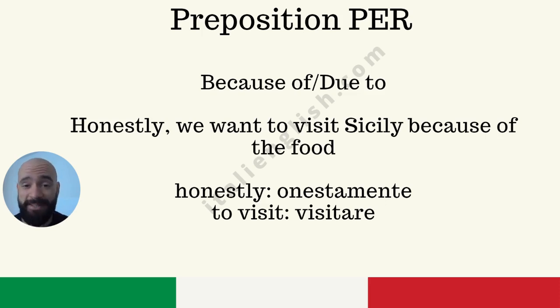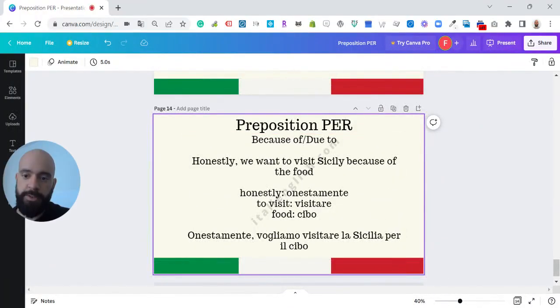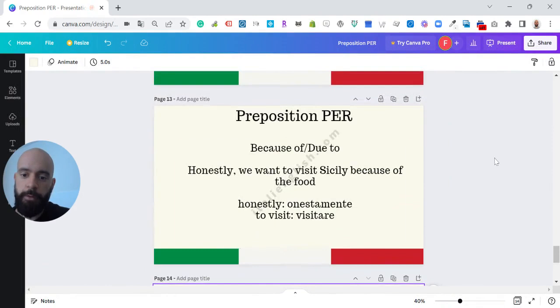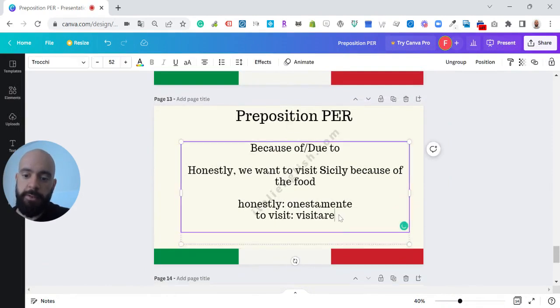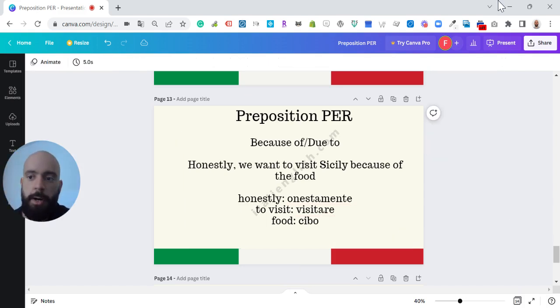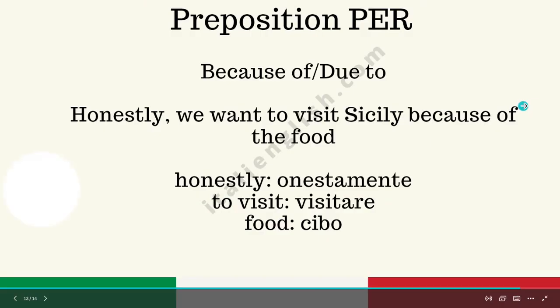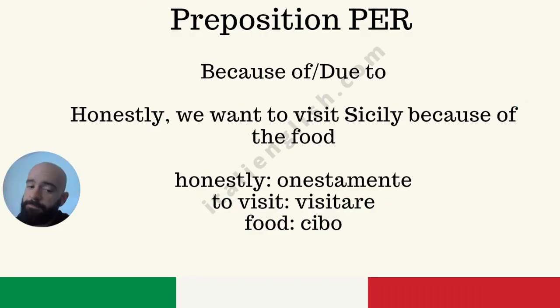Honestly is onestamente. To visit is visitare. And food is cibo, singular masculine, of course. Please think about this sentence and give me the translation.